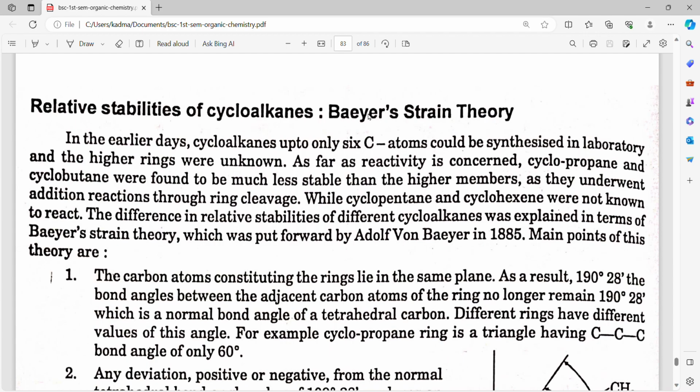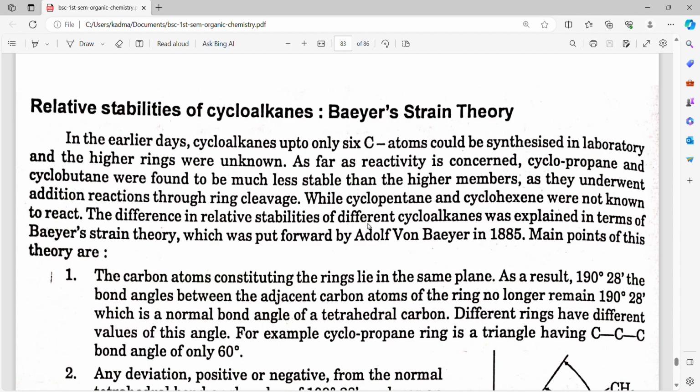Relative stabilities of cycloalkanes, Baeyer strain theory. In the earlier days, cycloalkanes up to only 6 carbon atoms could be synthesized in the laboratory, and the higher rings were unknown. As far as reactivity is concerned, cyclopropane and cyclobutane were found to be much less stable than the higher members, as they underwent addition reactions through ring cleavage, while cyclopentane and cyclohexane were not known to react.